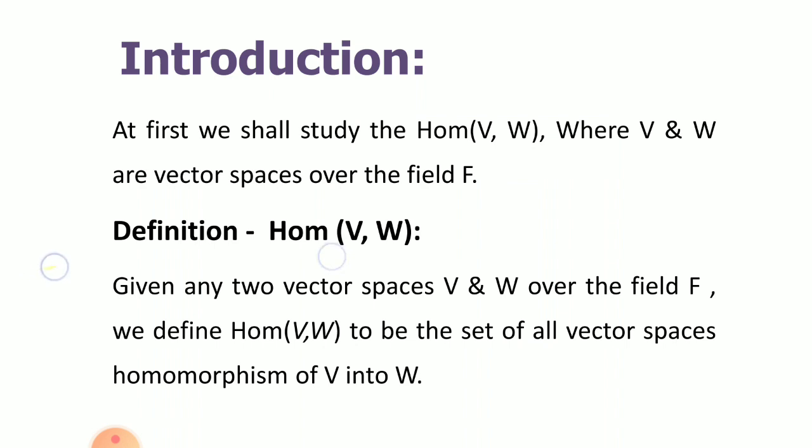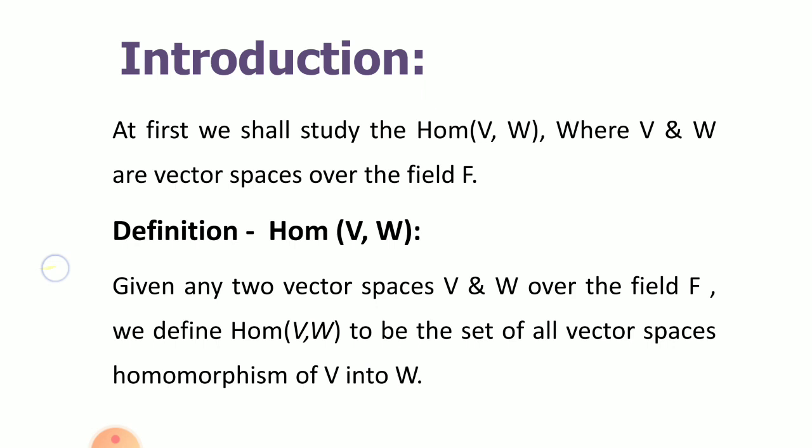To define Hom(V,W), we shall consider V and W are vector spaces over the field F. Okay. Now we have defined Hom(V,W). Given any two vector spaces V and W over the field F, we define Hom(V,W) to be the set of all vector space homomorphisms of V into W. Okay.